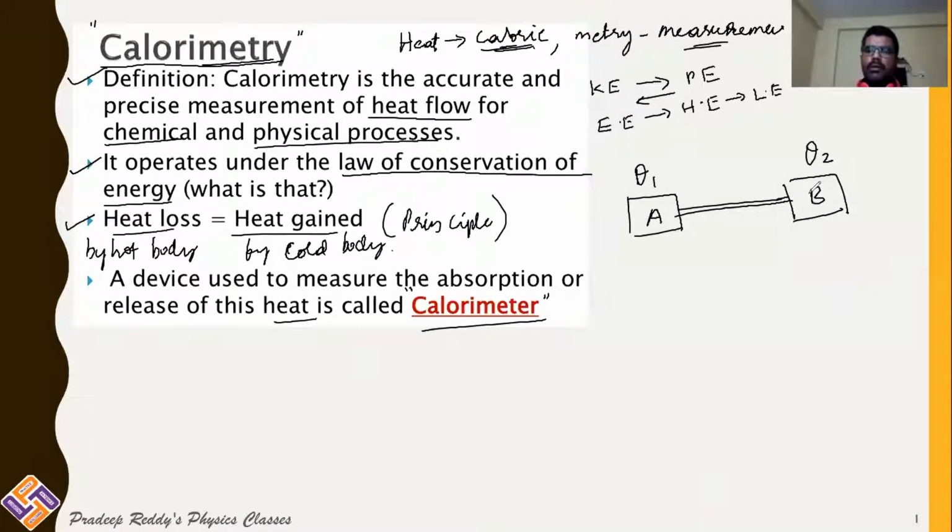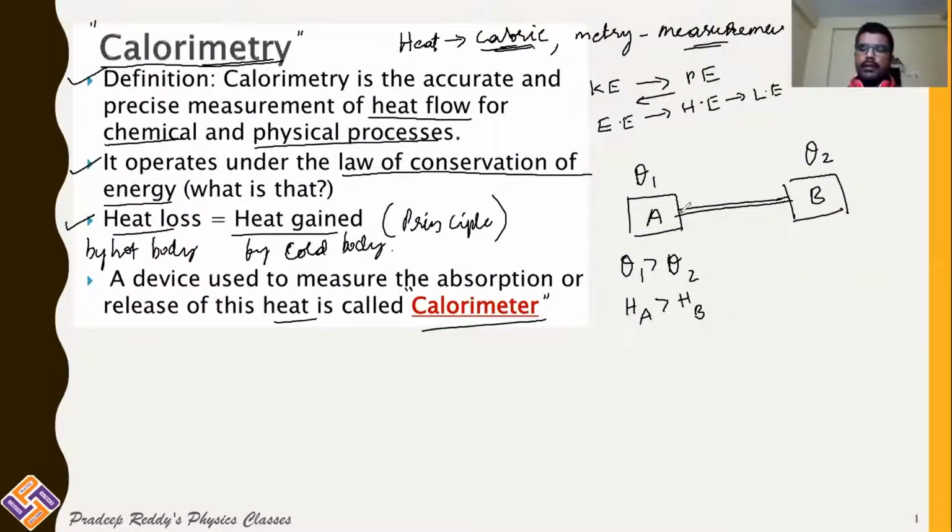I am considering theta 1 is greater than theta 2. That means body A is at a higher temperature than body B. As a result, the heat energy of A is greater than the heat energy of B.